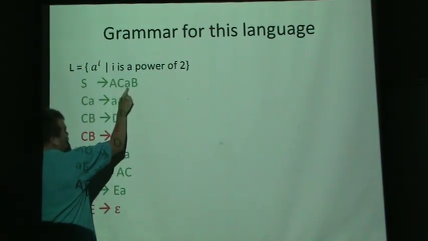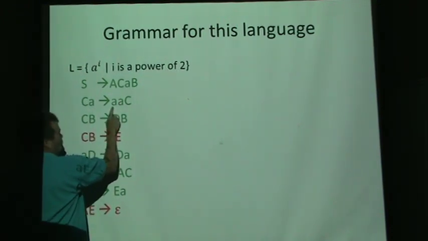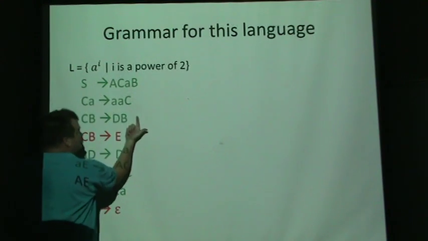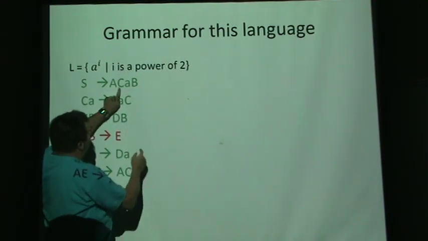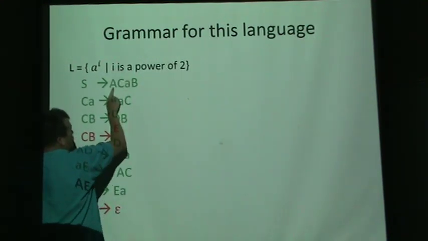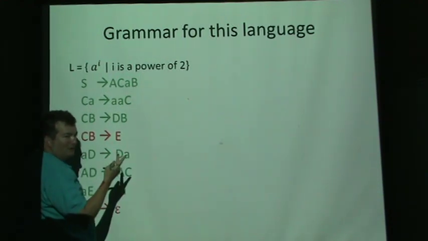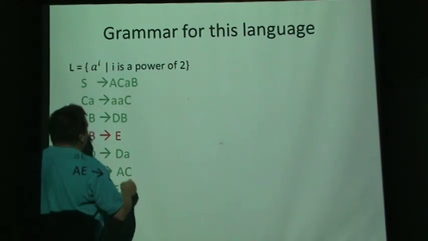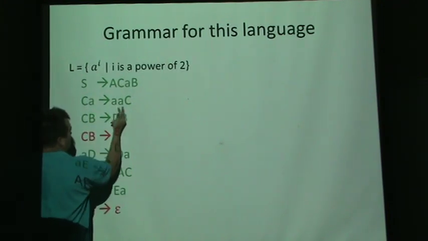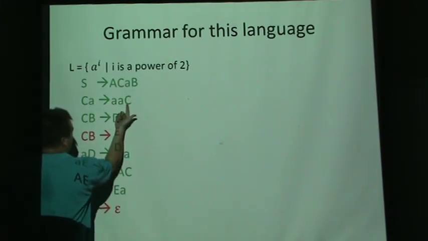So when we see a C followed by an A, we turn it into 2 A's and push the C after. So the C goes from starting at A and ending at B. Every CA turns into two A's with the C after it.